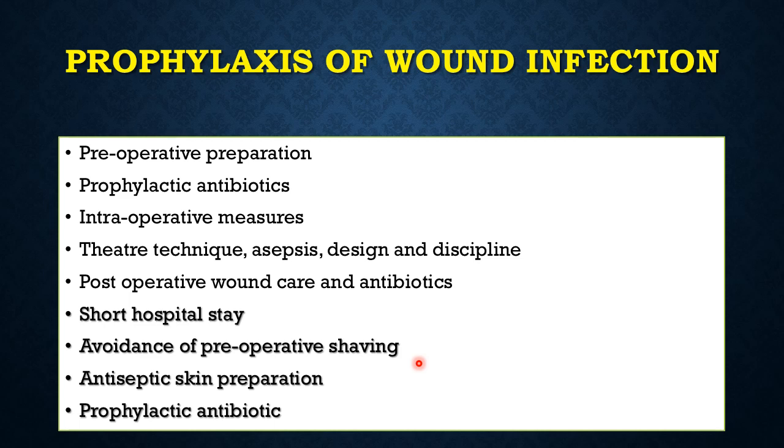So nowadays, immediately before surgery, shaving is not done, rather a zero size hair trimmer is used to trim the hair in the operating site. Antiseptic skin preparation, like we use Betadine, or you may use oral mouthwash, for antiseptic preparation, and reduce the number of bacteria on the skin surface. And then, as we discussed earlier, the decisive period, the role of prophylactic antibiotics.